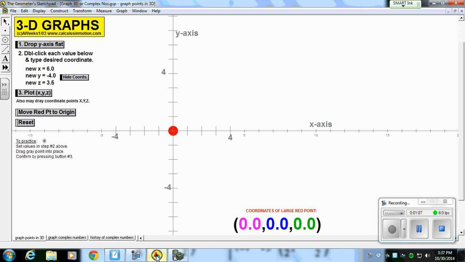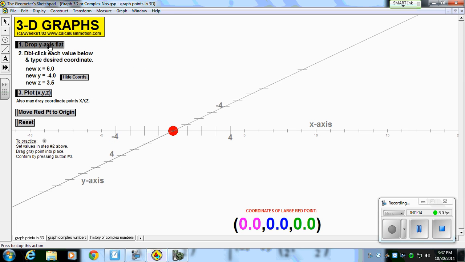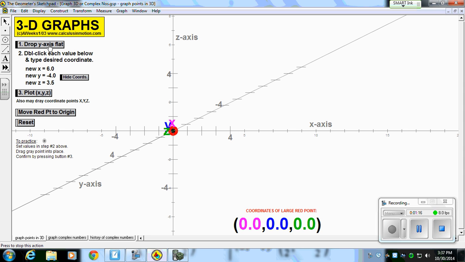I have this nice applet here on Geometry Sketchpad that you can kind of see. So this is our normal XY plane. If we go ahead and drop the y-axis flat, it's going to look like this. And now you can see it's similar to our XY axis here. This is slightly different because our y-axis is vertical, but you'll get the idea of trying to help visualize this.